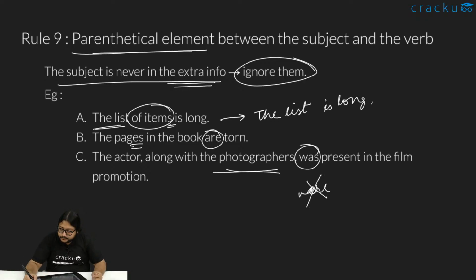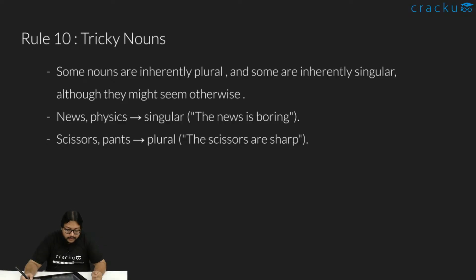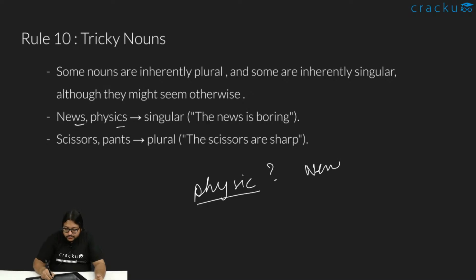Okay. Some nouns can be a bit tricky. Some nouns are inherently plural. Okay, like they have an S in their name only. So what do we do for that? Like, words like news or physics, they have an S. So that might seem like, okay, physic, it might be a word. New, it is an independent word, right? But like the plural of new is not news, right?